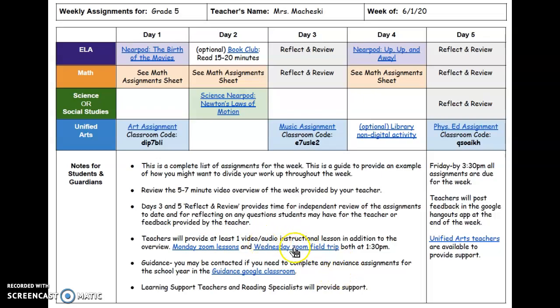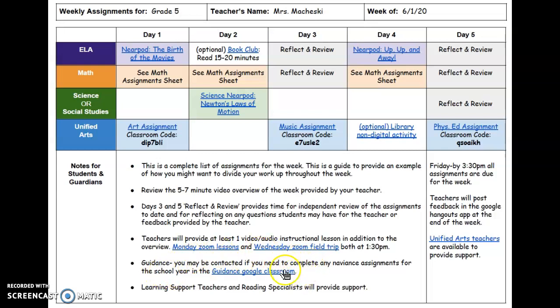The focus of Wednesday's Zoom session will be to kind of do a virtual version of what would have been our Arrowhead fifth grade trip. So I invite and encourage everyone to come along with me on a virtual picnic. So if you want to spread a blanket out in your house, or if you want to go on your deck, or if you want to go out in your yard and spread a blanket, bring some yummy snacks. We'll have a little picnic together and chat, and then after our picnic, I'm going to have a virtual nature walk that we'll be able to go on together. So explore some nature, so that'll be fun.